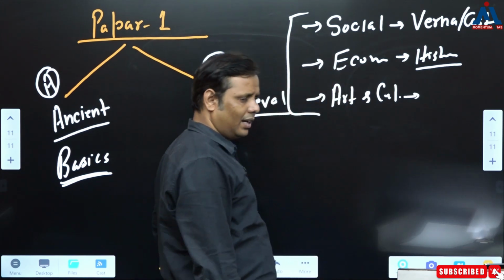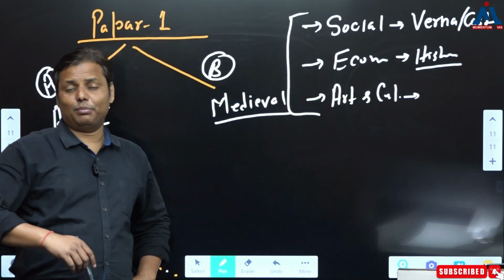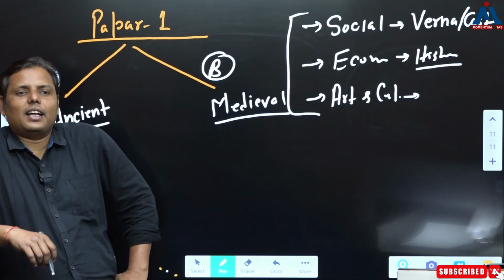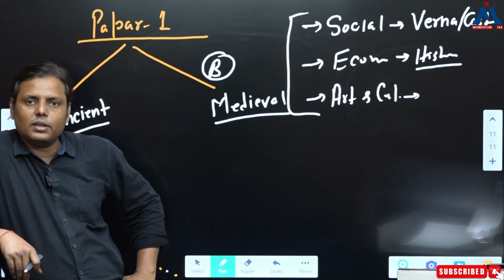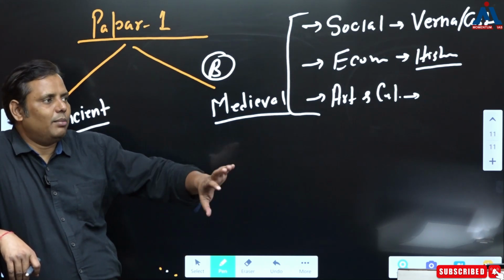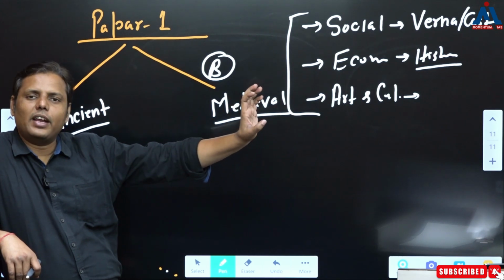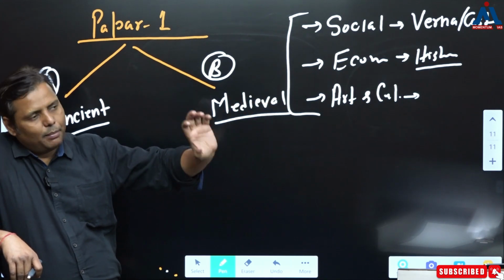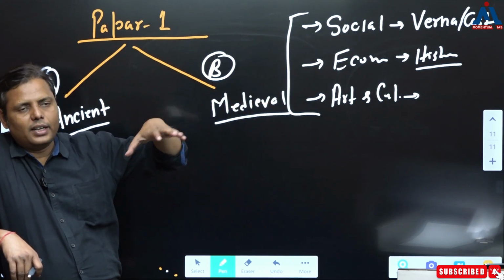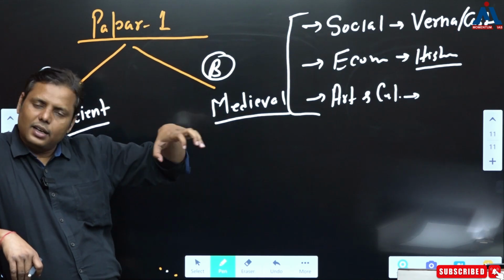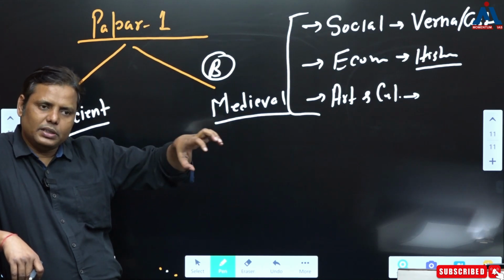Art and culture, correct? Now again, it's a very interesting part. Art and culture is not something like constructing a temple or constructing a mosque. If you believe that somebody is coming and constructing a mosque, I think that would be very unfair to see it. Maybe when you read it in general studies, you read it in this way, okay, this is the Nagara form of architecture, these are some specific features.